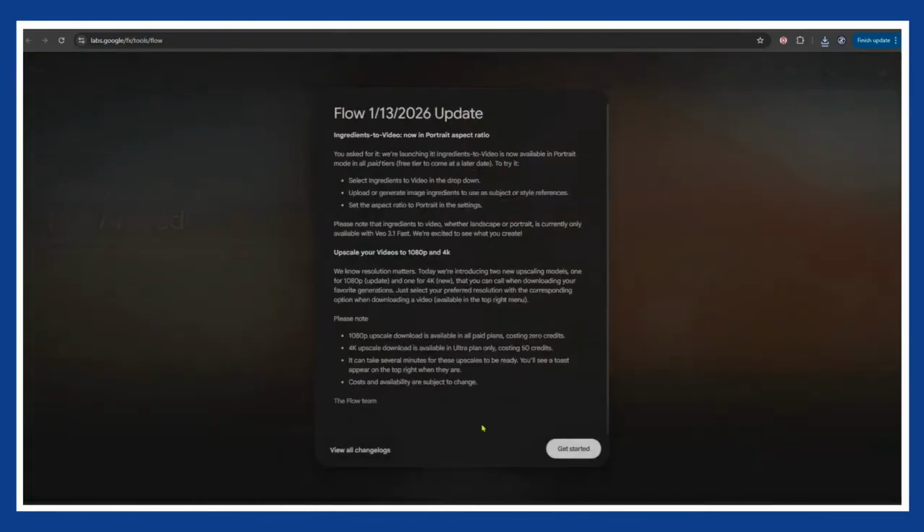Step 1, generate video ideas using ChatGPT. First things first, we need ideas. Go to the link in the description and open the document. Inside, you'll find 2 prompts. Start by copying the first one. Now open ChatGPT and paste it directly into the chat box.